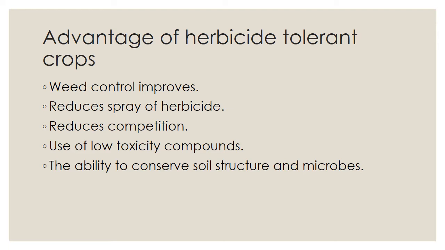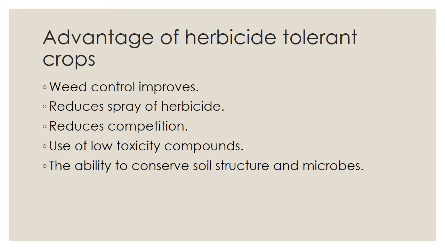Then second, reduced spraying of herbicide. The chemicals we spray are reduced. Then reduced competition. What is competition? Competition between the crop plant and the weed plant. Already I said weed is nothing but an unwanted plant. Suppose in our field we try to grow a particular plant, so we definitely expect some benefit from that. At that time, the weed creates competition with the crop, which decreases yield. So herbicide tolerance through genetic engineering can help reduce the competition.